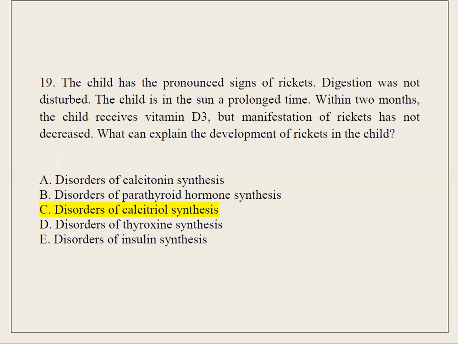19. The child has the pronounced signs of rickets. Digestion was not disturbed. The child is in the sun a prolonged time. Within 2 months, the child receives vitamin D3, but manifestation of rickets has not decreased. What can explain the development of rickets in the child? A. Disorders of calcitonin synthesis. B. Disorders of parathyroid hormone synthesis. C. Disorders of calcitriol synthesis. D. Disorders of thyroxine synthesis. E. Disorders of insulin synthesis.